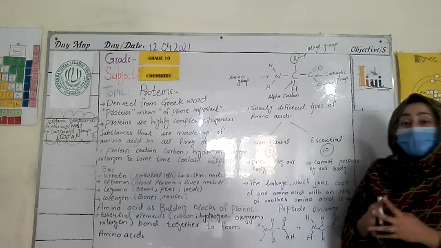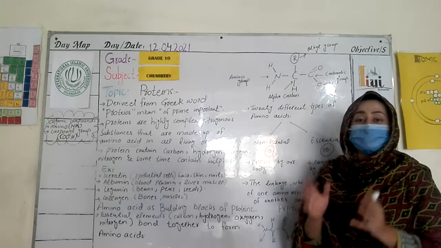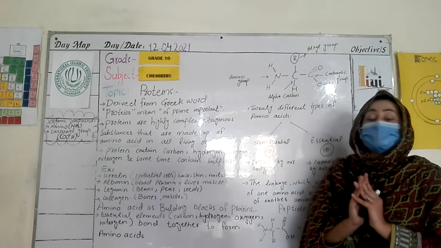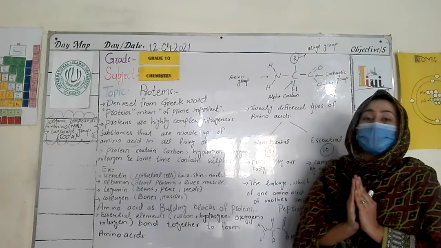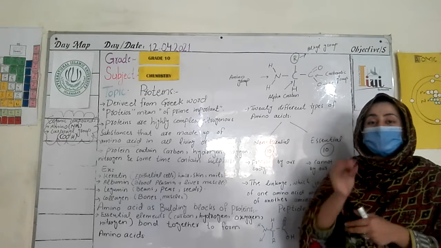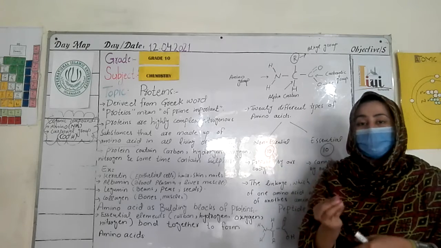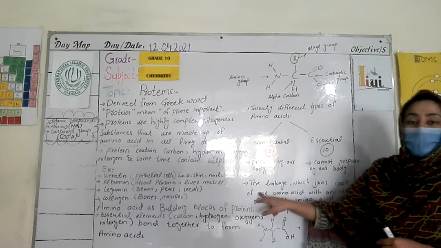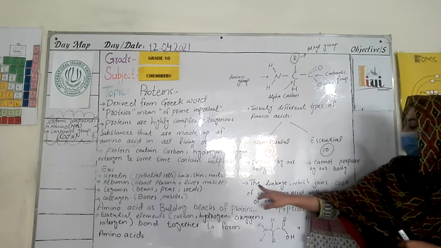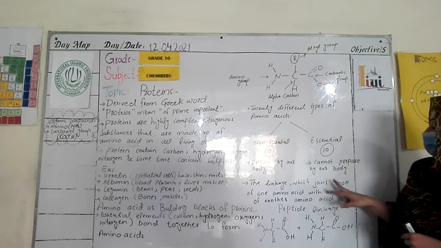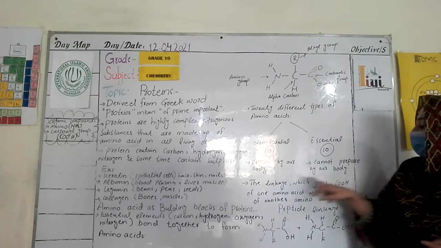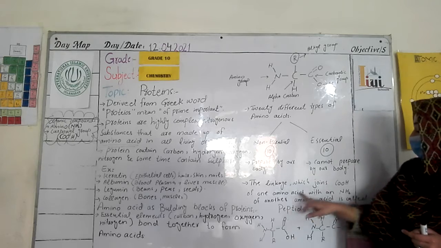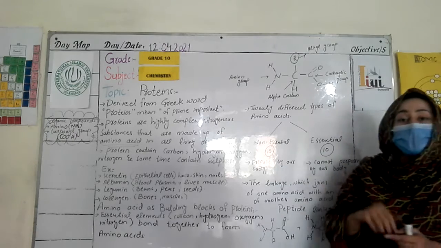So I told you that different amino acids combine together and form our protein molecules. By which type of combination do they form? There is a type of bonding linkage called the peptide linkage. So this is the proper definition of peptide linkage: it is the linkage which joins the carboxylic group of one amino acid with the amino group of another amino acid, and that is called the peptide chain.